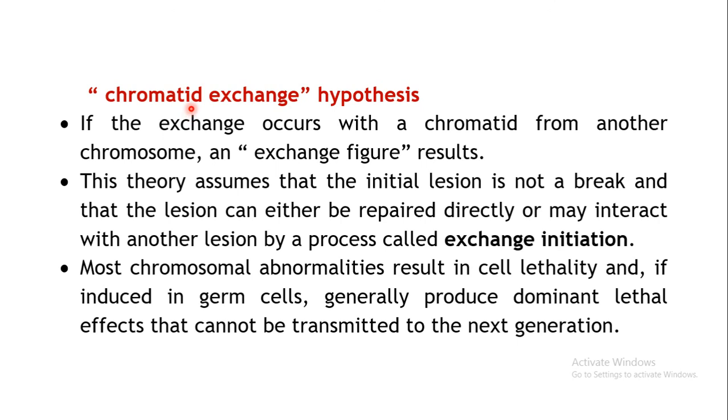The second theory is the chromatid exchange hypothesis. Here there is an exchange of chromatids which may take place from another chromosome. Now a chromatid is one half of the replicated chromosome, right? When a cell divides, the chromosome replicates, and one replica of that chromosome is known as a chromatid. During cell division they will separate from each other.